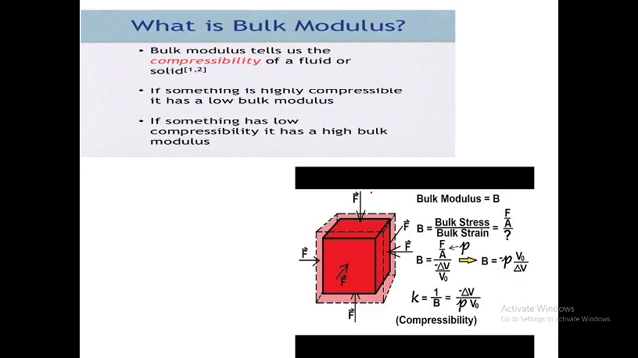Bulk modulus is related to the compressibility of the body. If something is highly compressible, it has a low bulk modulus. The compressibility and bulk modulus are inversely proportional to each other. So if there is high compressibility, then there is a low bulk modulus. If there is a high bulk modulus, then there is low compressibility.